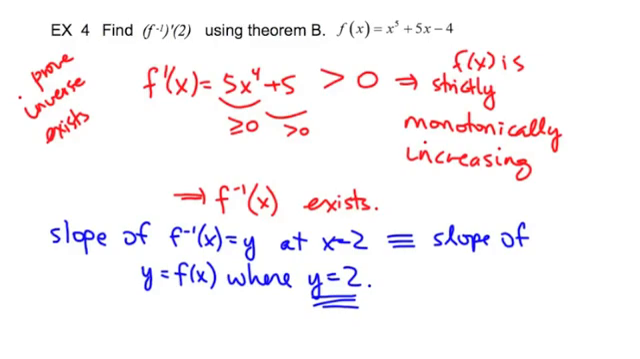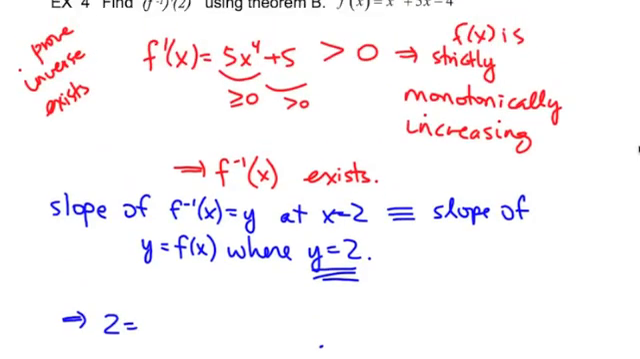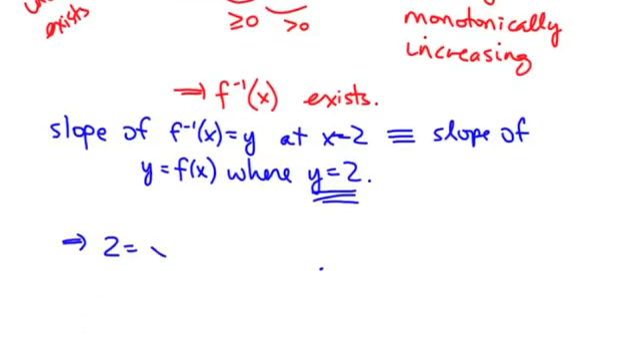But remember that f of x and f inverse of x are reflected graphs of each other over the line y equals x. In other words, all of the xy pairs on the function are yx pairs on the inverse function. So I need to plug in y equals 2 into the original function. So I plug in y equals 2 to the original function, and I have to remember what the original function is: x to the 5th plus 5x minus 4.